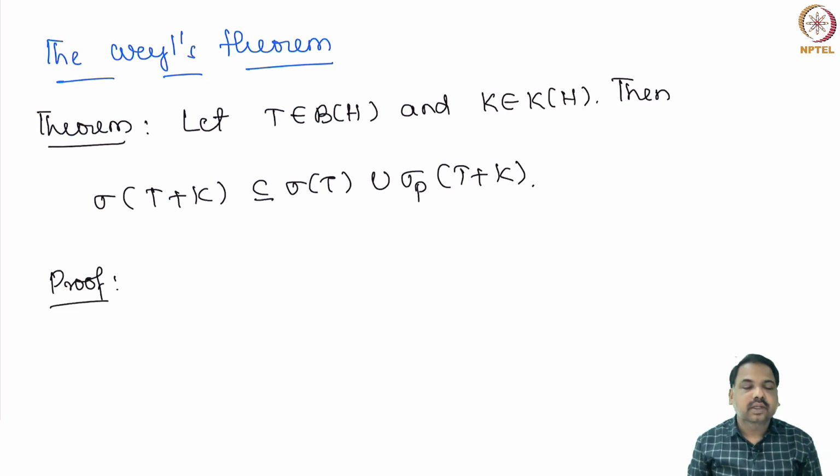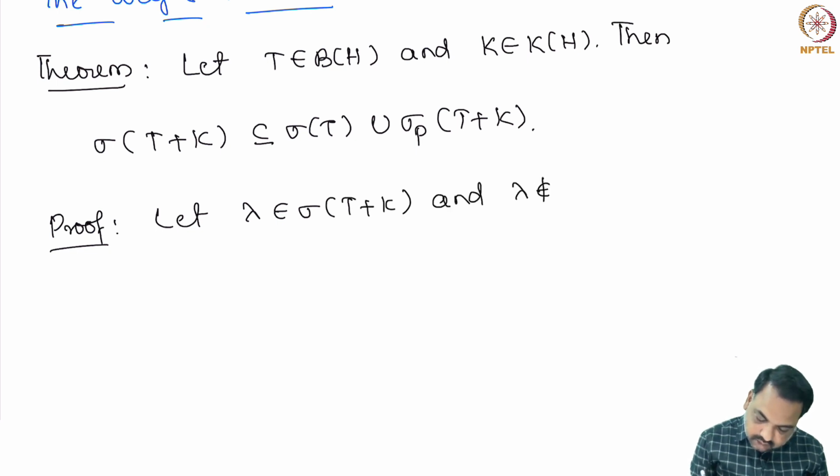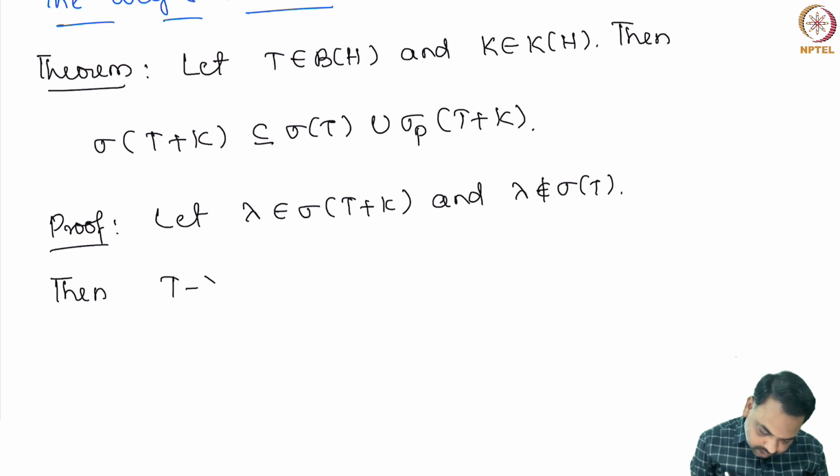Okay. So, let us take lambda in the spectrum of T plus K and lambda does not belong to the spectrum of T. Then we want to show that lambda is in the point spectrum of T plus K. Let lambda be in the spectrum of T plus K and lambda not belong to the spectrum of T. Then we know that T minus lambda I inverse exists and it is a bounded operator.